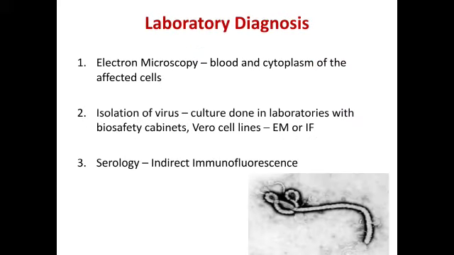Coming to the lab diagnosis, electron microscopic identification is done in the blood and cytoplasm of the affected cells. Isolation of viruses is by culturing in the laboratory with biosafety cabinets, on Vero cells. Serological identification is by indirect immunofluorescence.